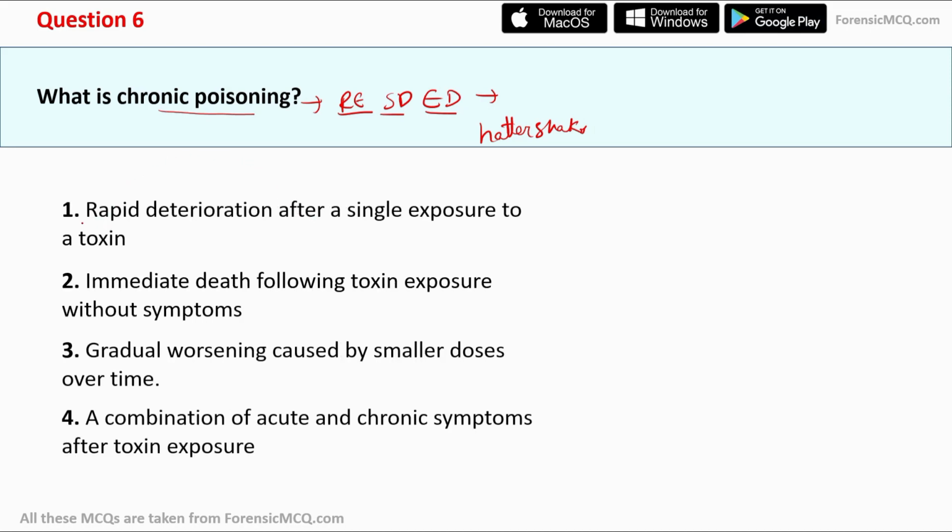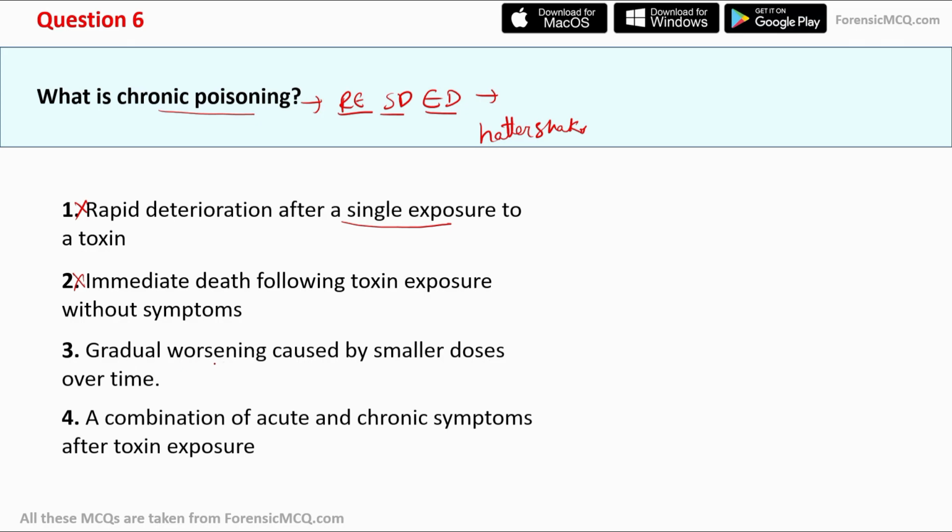Option first says rapid deterioration after a single exposure of toxin. I already told you it is a repeated exposure of small doses over an extended period of time. So the first can't be the true answer for this question. Moving to option second, immediate death following toxin exposure without symptoms. This is also incorrect because it is not an immediate death. It usually develops over a period of time.